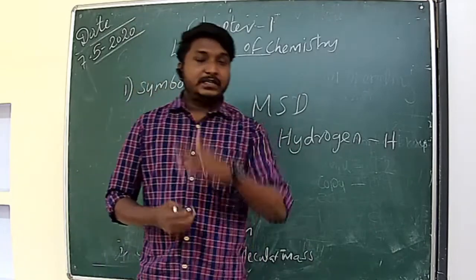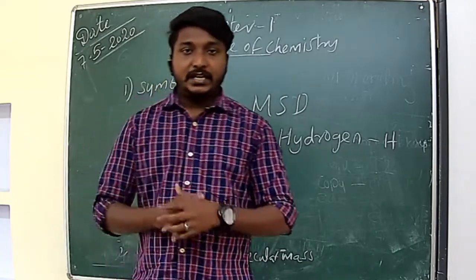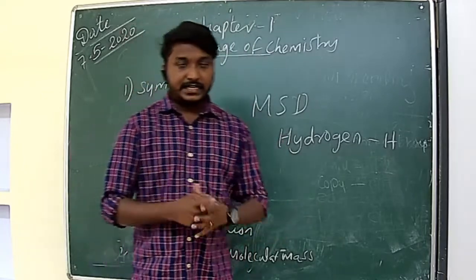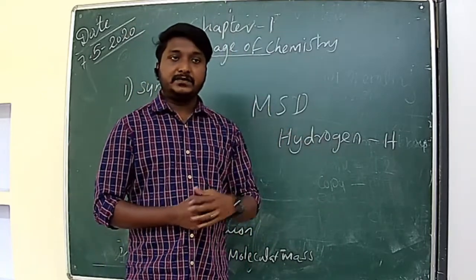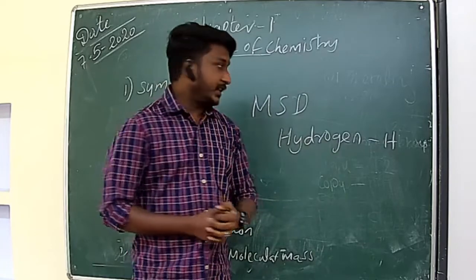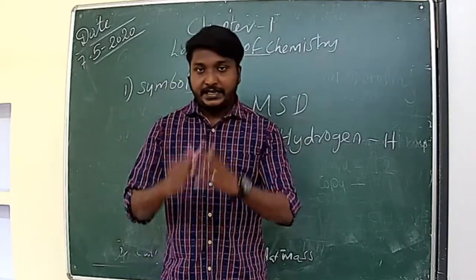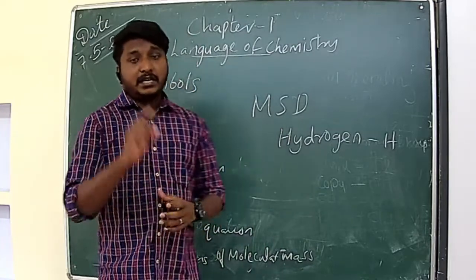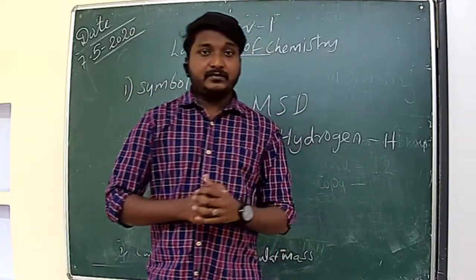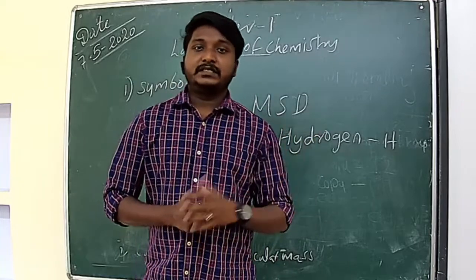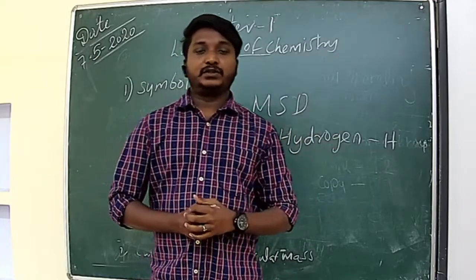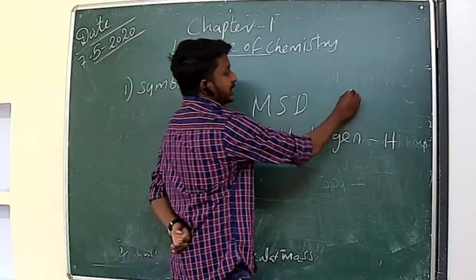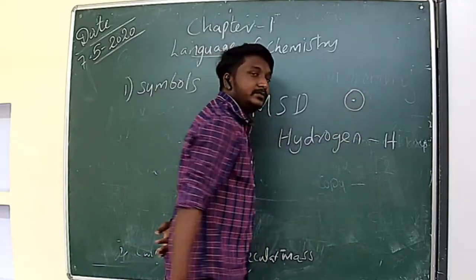So one scientist, his name is John Dalton, was the first scientist to propose the symbols for the elements. He used figurative symbols. For example, according to him, atom was a sphere, right? So he made use of this idea in these symbols also. For the hydrogen atom, he used the symbol circle with a dot.